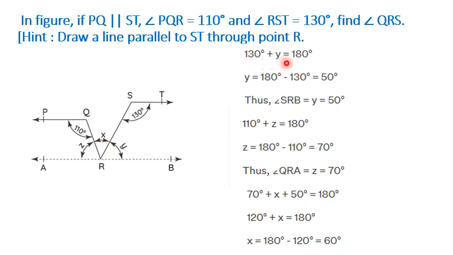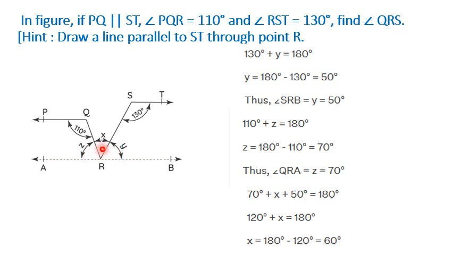Now 130 plus Y is 180 degrees. Why? Angles on the same side of the transversal are supplementary. Supplementary means 180 degrees. So Y will be 180 minus 130, which is 50 degrees. Similarly, here we can again find 110 plus Z is 180 degrees. Why? Angles on the same side of the transversal. QR is the transversal, PQ and AB are parallel lines. So Z will be 180 minus 110, which is 70 degrees. So we got Z, we got Y.